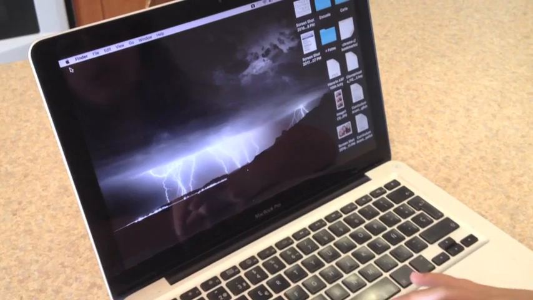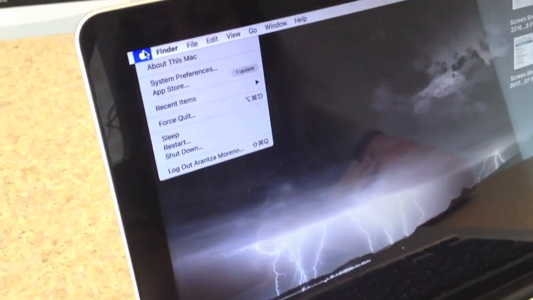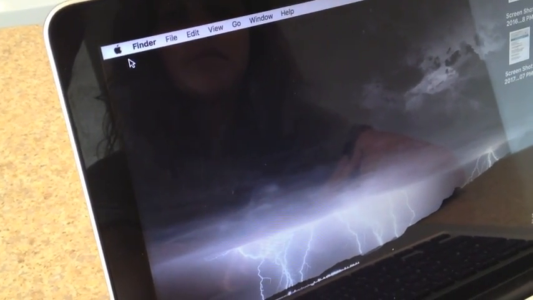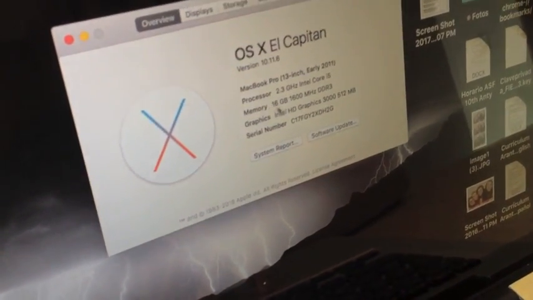And now the last thing we need to do is check that the memory is there. So you click on the Apple and About This Mac. And when it opens, you can clearly see in memory that it says 16 gigabytes.